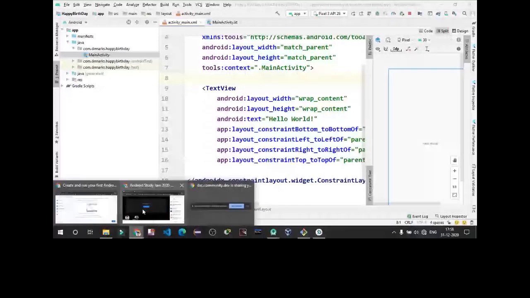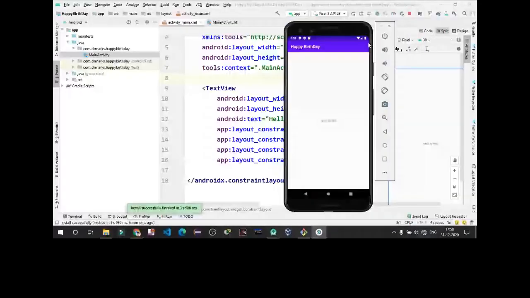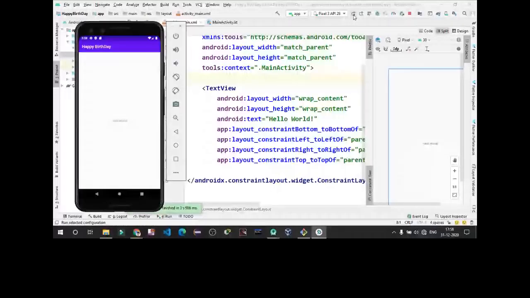So you can see the Gradle is built already. Now we are going to run our APK. For running our APK, you will get a button here, as it has already been installed and run in the emulator. Otherwise, if you want to reinstall, you can click on this button, or if you just want to apply the changes you have made to your application, you have to click on apply changes and restart activity. So we are just restarting.